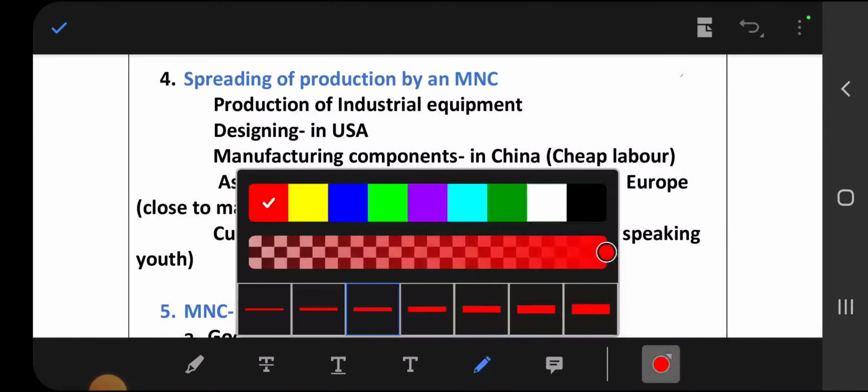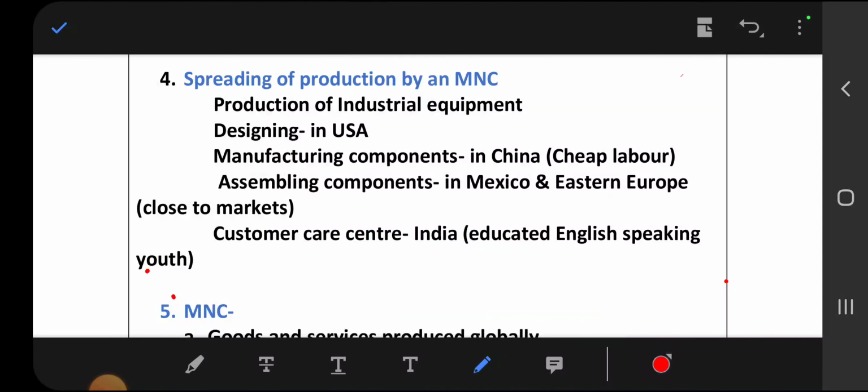Then, first, how do MNCs establish their production in other countries? Some ways are there. Production of industrial equipment. One example was given here in your textbook. It is given how MNCs spread their production. Here, the example we have taken is industrial equipment, making machineries.